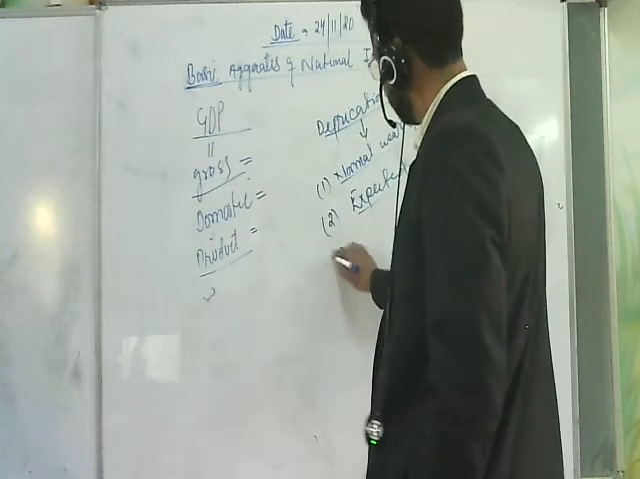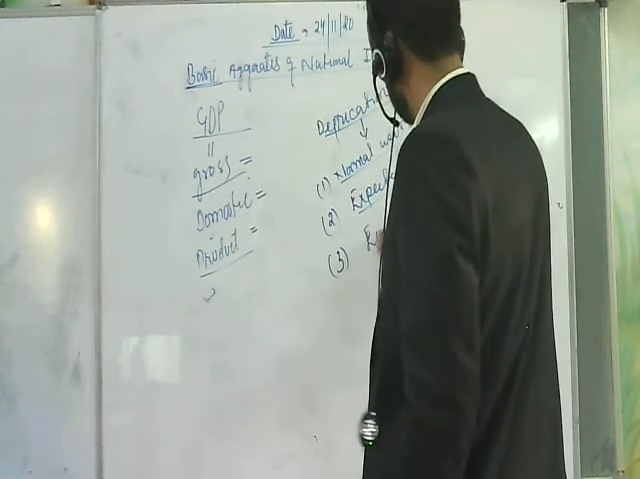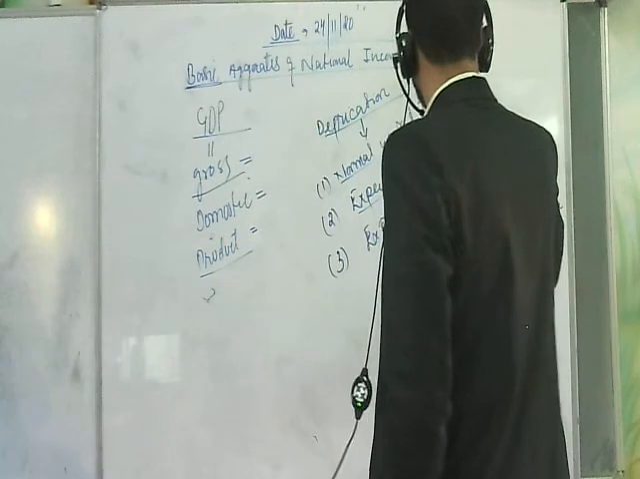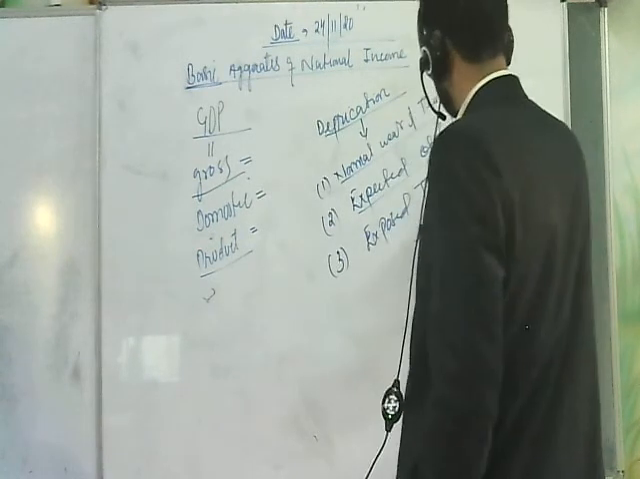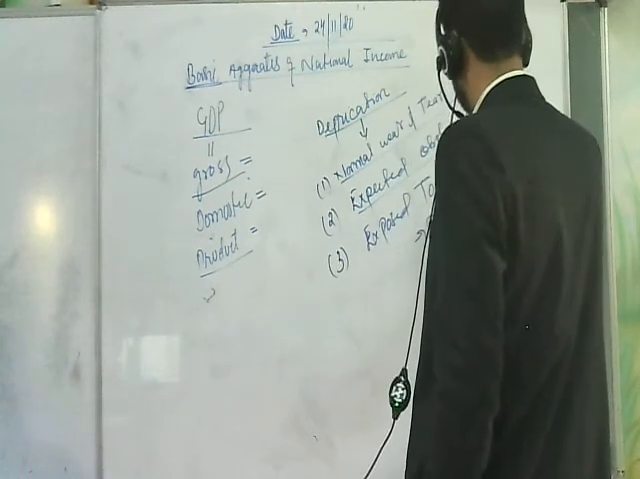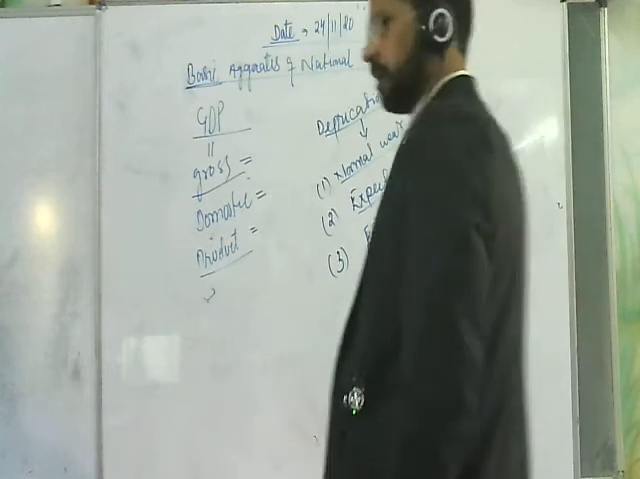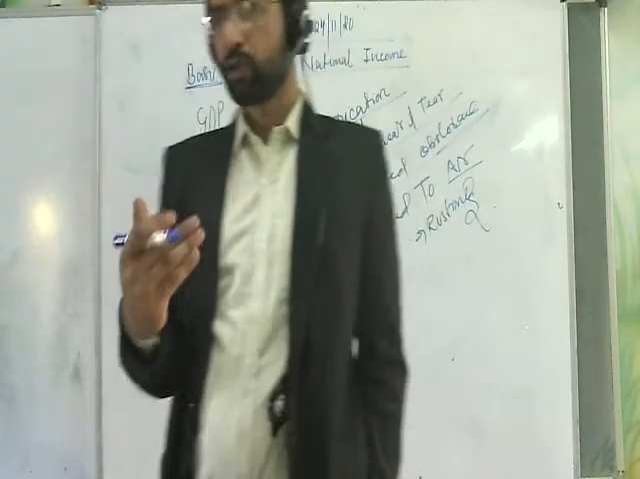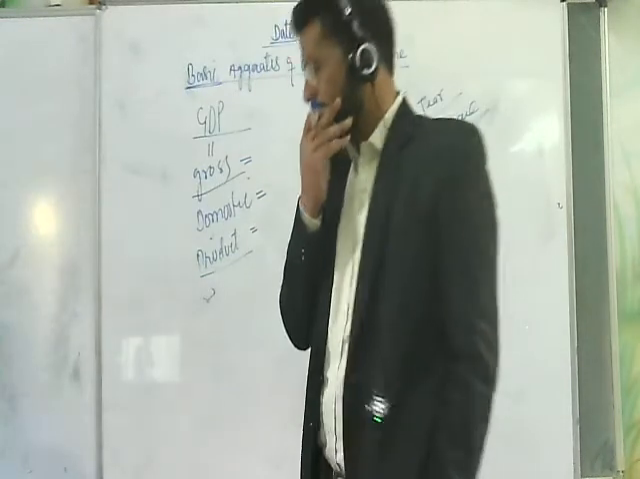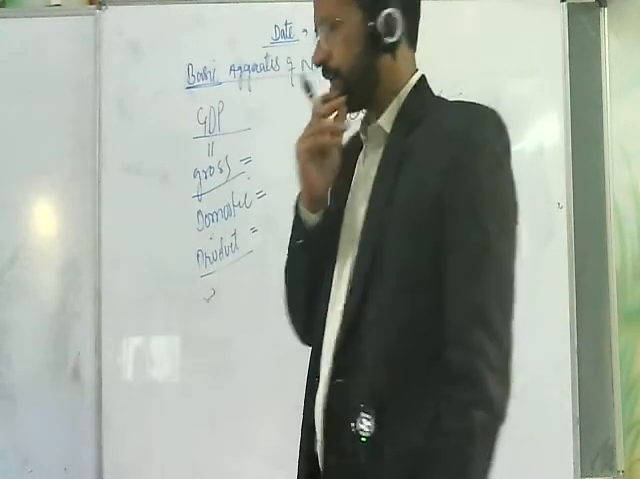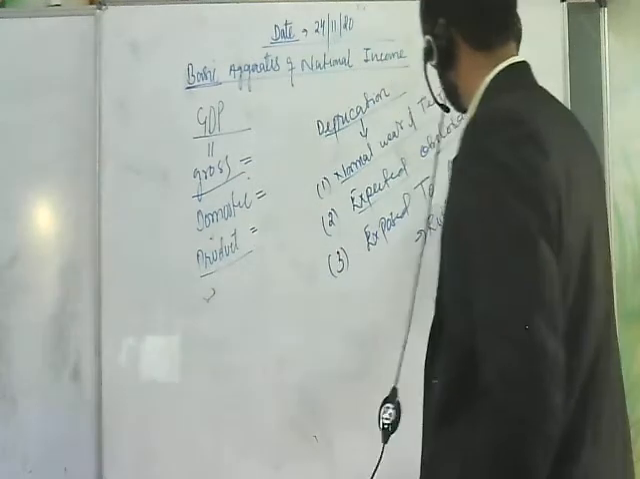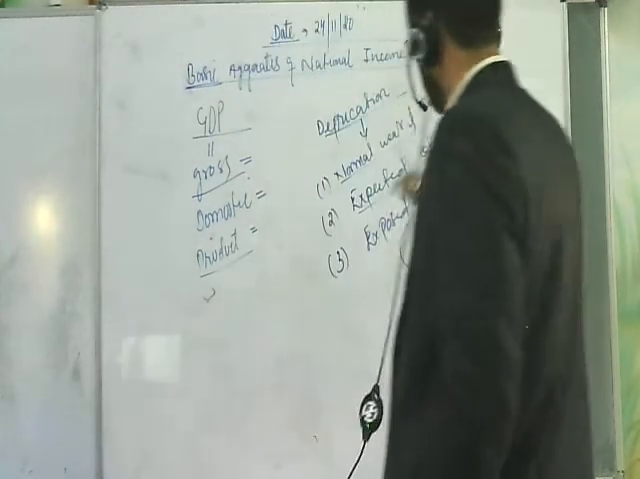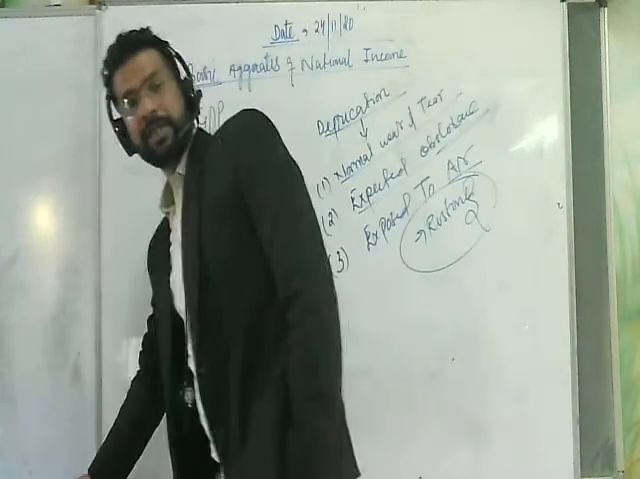And number three is exposed to air, which can result in rusting. Whenever any asset is exposed to air due to the normal temperature, its value continuously decreases. For example, the concept of rusting comes into action here. So this is depreciation. Now, why are we going through this concept of depreciation?